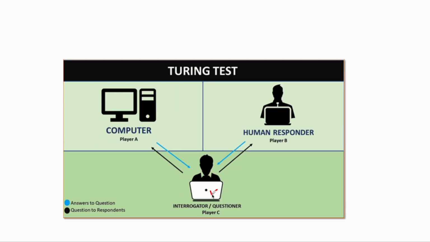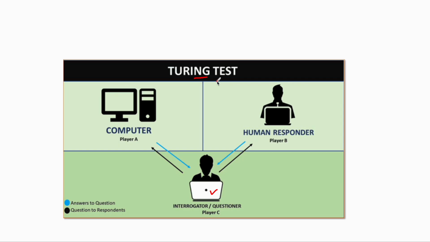A person will be asking a question. He is asking a question to the human who is operating a computer, and he is also asking a question to the computer which is answering by itself, right? And the person sitting here will not know whether the computer is answering or the human responder is replying using a computer, right? This kind of test is called the Turing test, which was done by Alan Turing in 1950.